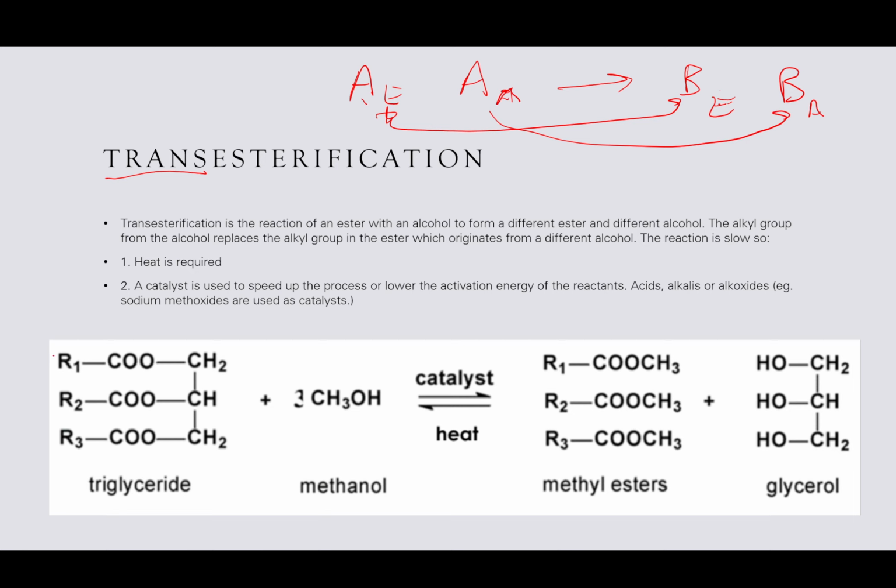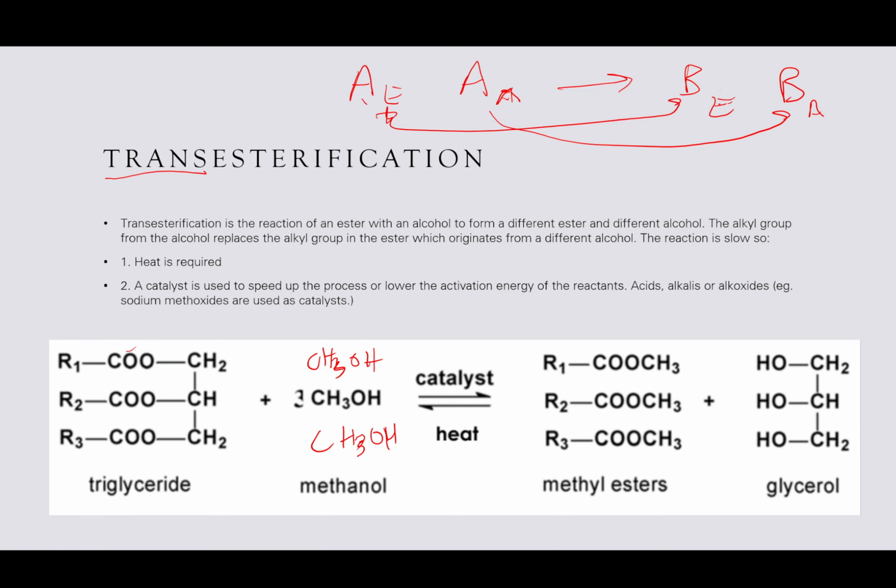Okay, so on this side we have glycerol, sorry, triglyceride. It's an ester, right? We know that it's an ester because of this group. We all see the group. That's an ester group. And then we have methanol. We have 3 methanols. So let me just draw out the other 2 so you can see what's happening. CH3OH. It looks a little bit messy, but you just have to bear with me for a second.